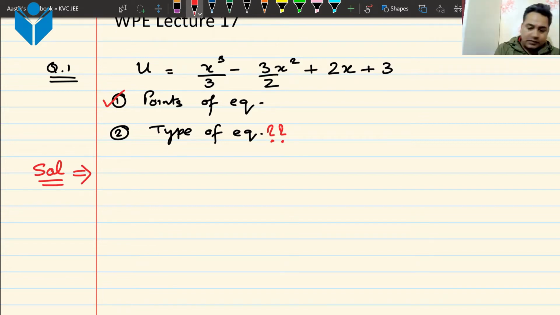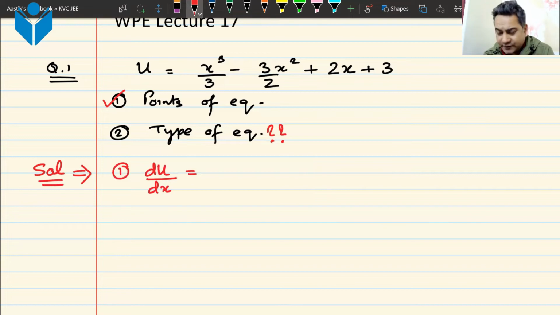Okay. Let me solve this question. The first step here, as all of you know, is that you have to find du by dx, the first derivative of the energy function. Now, if I differentiate this, the entire thing, it will be 3x squared by 3. So 3 and 3 will get cancelled.